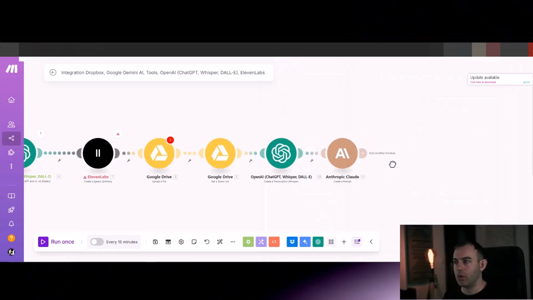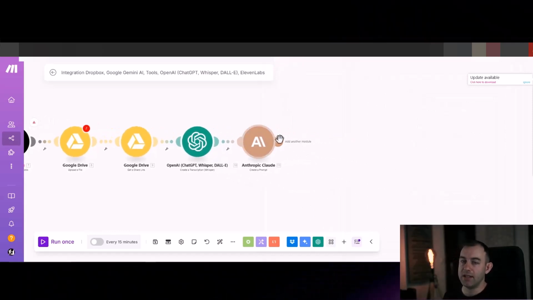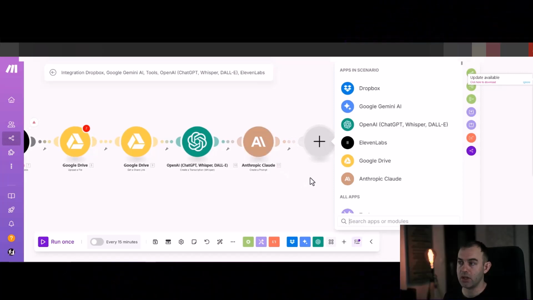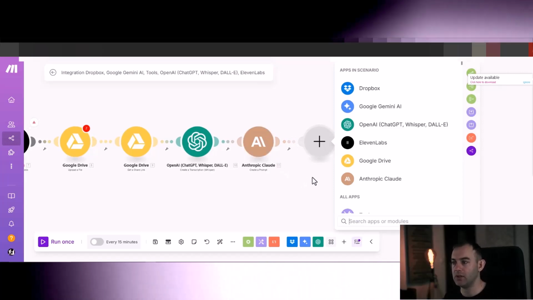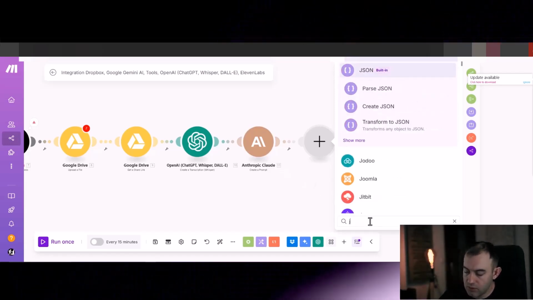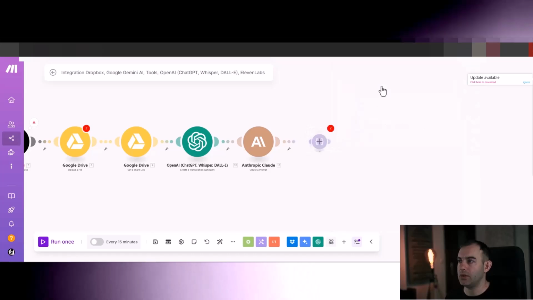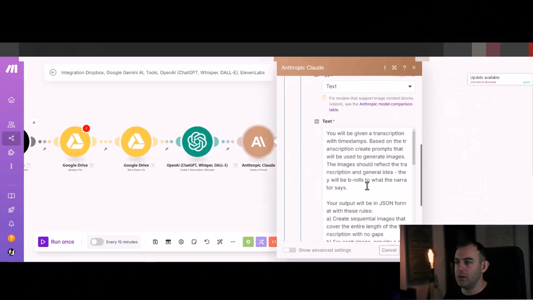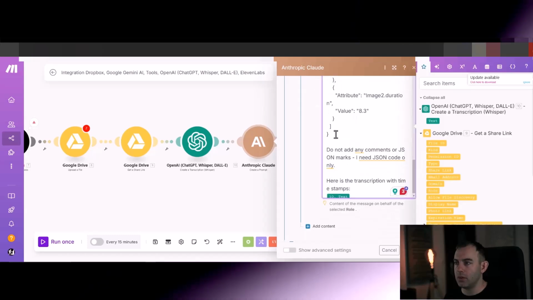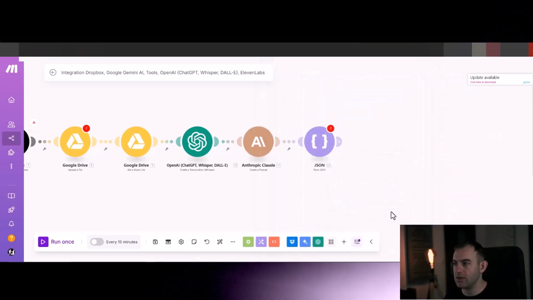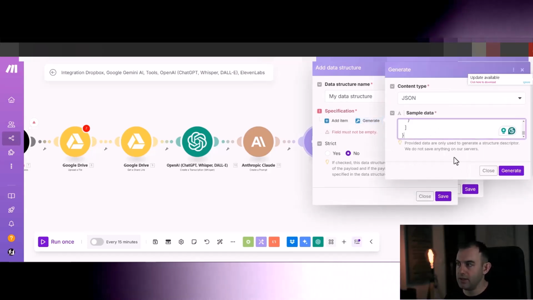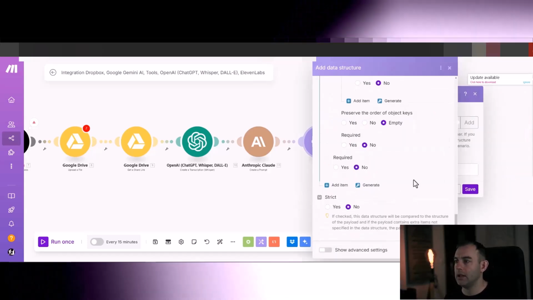Save. Now, of course, it's going to give us text that looks like JSON, but we need to actually turn it into JSON. So for that, we're going to parse JSON. Search for JSON and choose parse JSON. We're going to take that example code from within the prompt, copy it, save, and generate the sample data here, then click save.